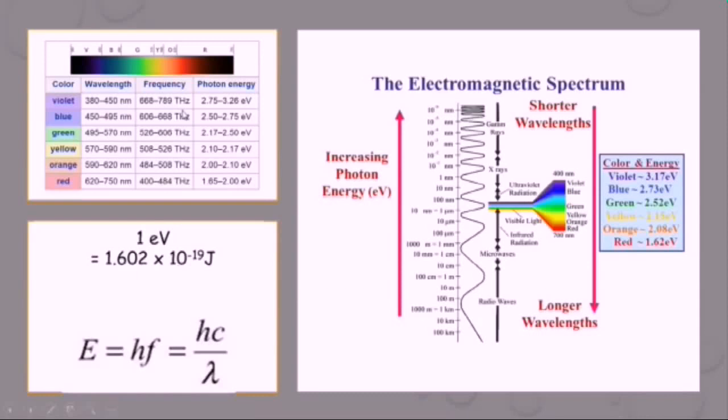Now here we have selected only the visible region of the electromagnetic spectrum, and it is quite obvious that we get discrete lines of each wavelength, and each wavelength's energy is also given here, and in this table we get each individual color's wavelength, frequency and photon energy.